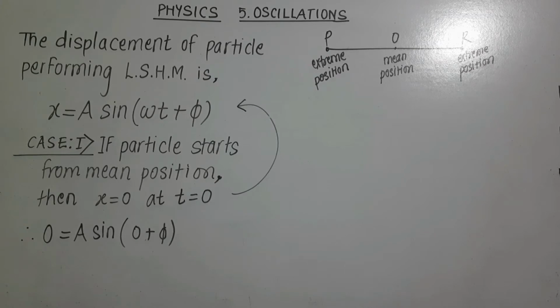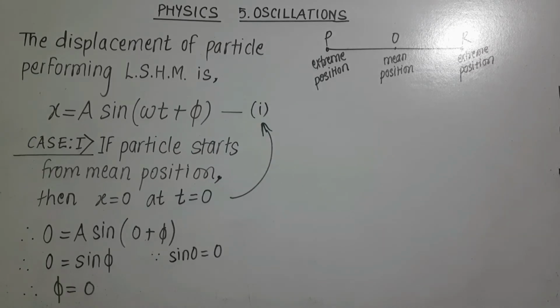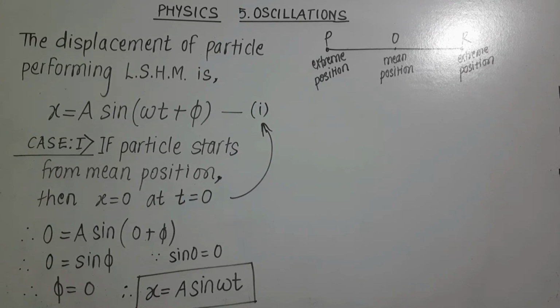So substituting x is equal to 0 at t is equal to 0, we get 0 is equal to a sine of 0 plus phi. Therefore 0 is equal to sine phi. Now sine of 0 is 0, it means value of phi is equal to 0. Now substitute phi is equal to 0 in equation 1 and we get displacement x is equal to a sine omega t. So remember, x is equal to a sine omega t is the expression for the displacement of particle at any instant t if the particle starts from the mean position.